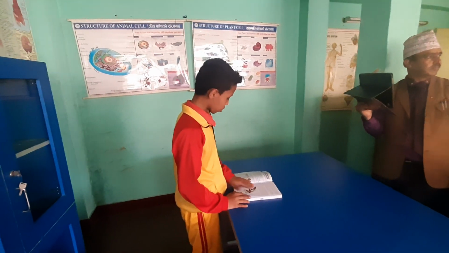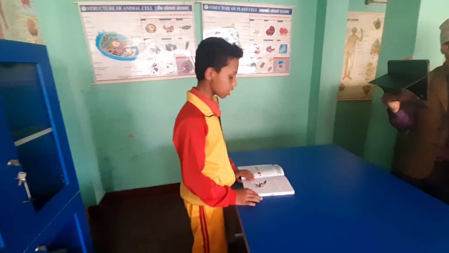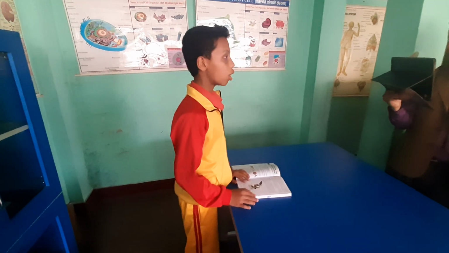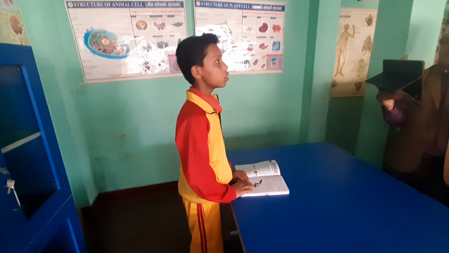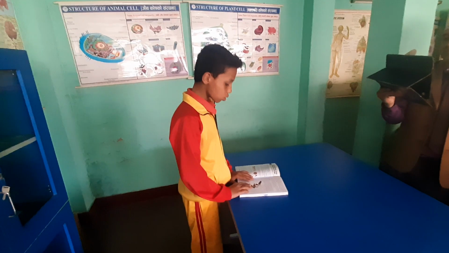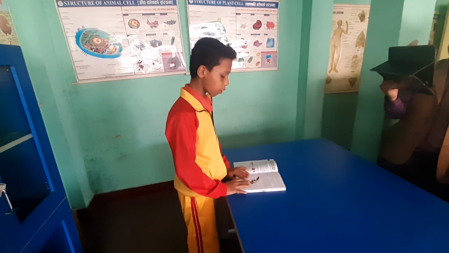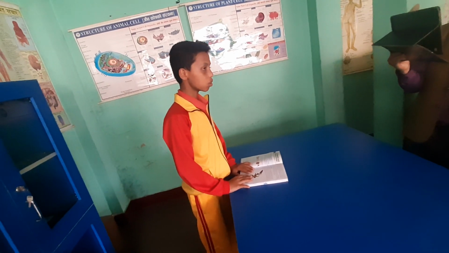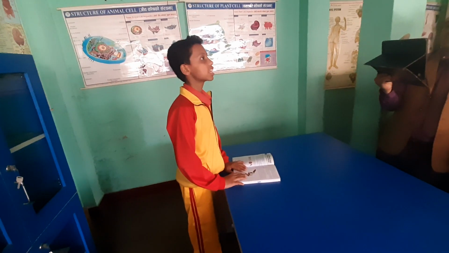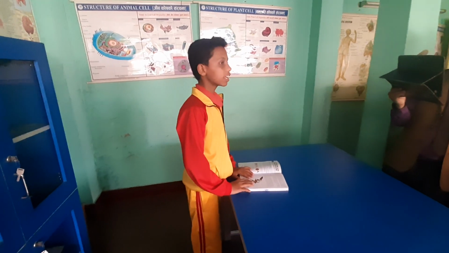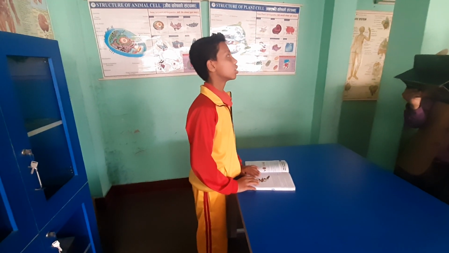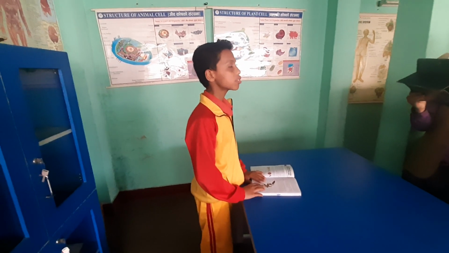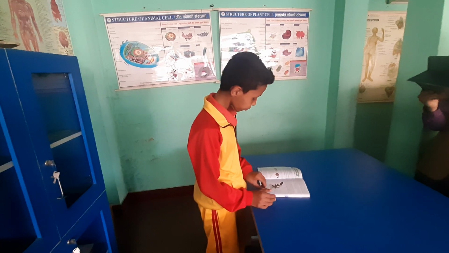First, I want to say about the cell. Cells are considered to be the structural and functional unit of life because they play an important role in developing a human body. They are also called the building blocks of the organism because they form tissues, organs and systems. If cells are not available, the body cannot do anything. Different types of cells are observed in the body and play important roles for the body.